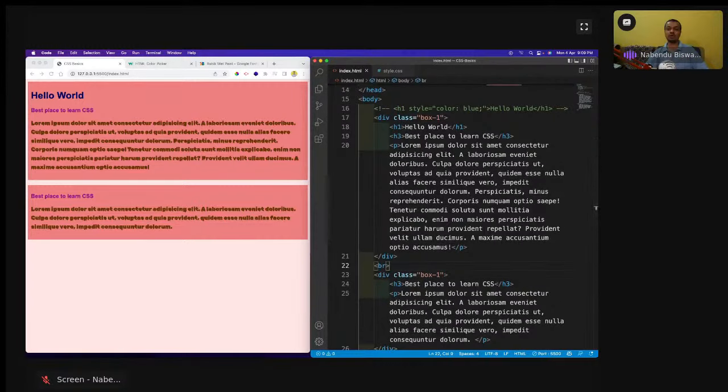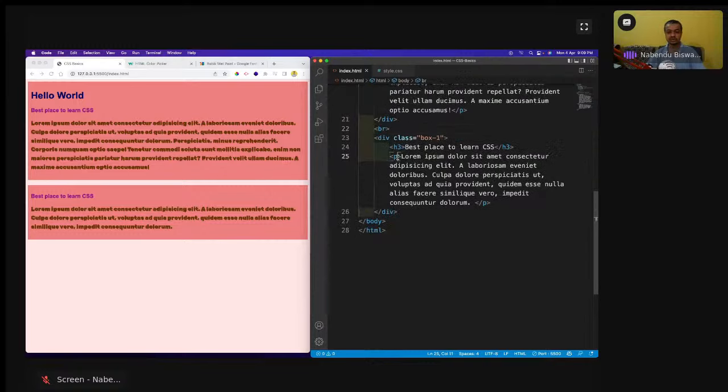So there is something else also, which is known as an ID. IDs you cannot use more than once. So I'll come here in this P, and I will give the id equal to second p. Anything I can take. Second p I have taken, and then I will come here and copy this.